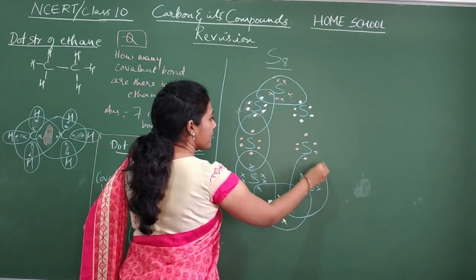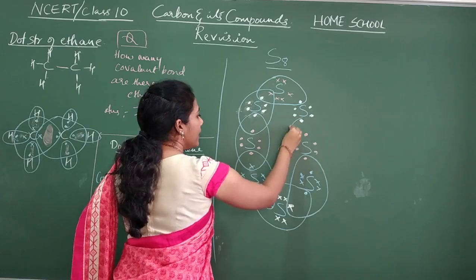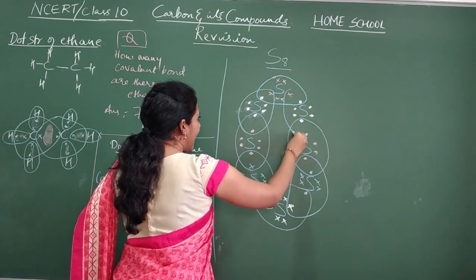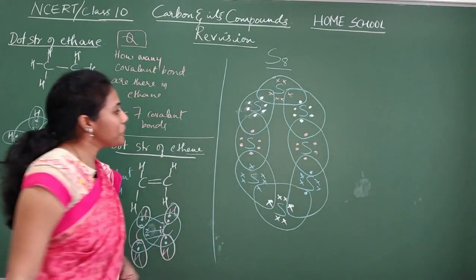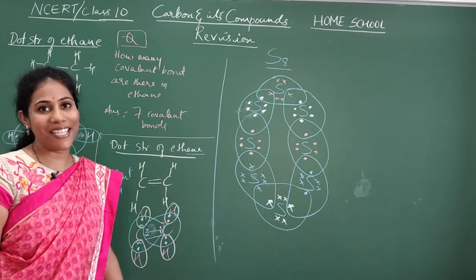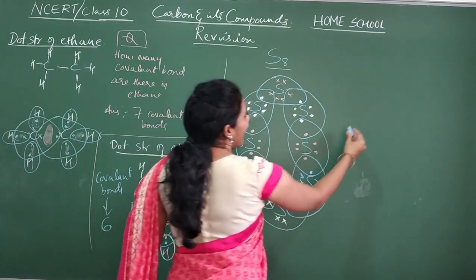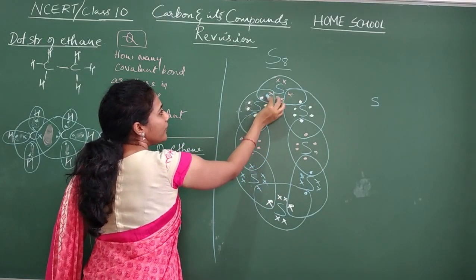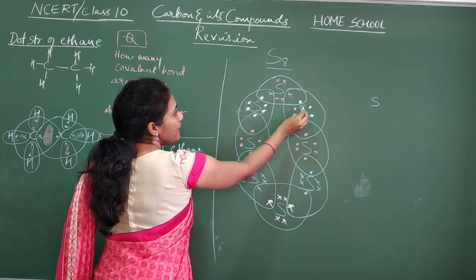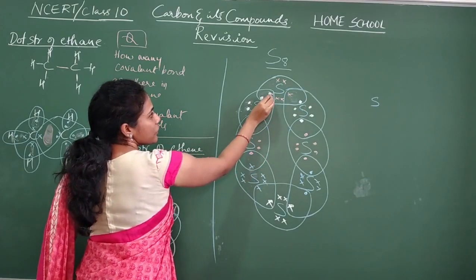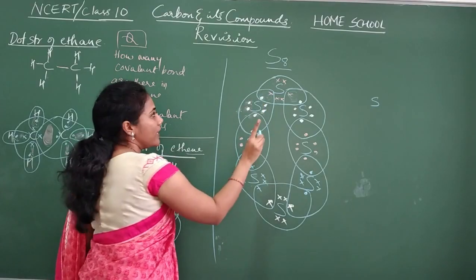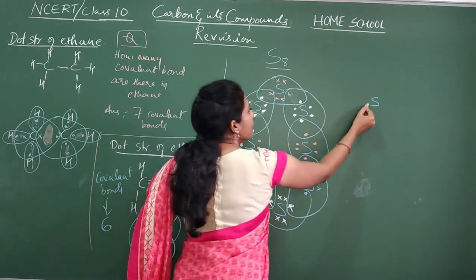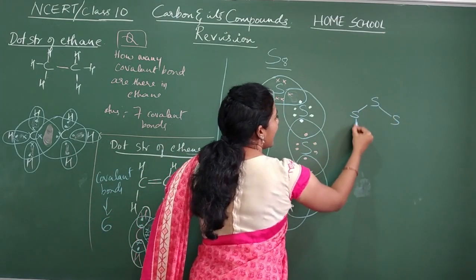Okay, see like this sulfur, and coming to this sulfur it will be like this. Coming to this sulfur, it has to be like this. Okay, so this is the dot structure for S8. Okay, and now if you have to put the bonds, what will happen? Sulfur is making a single bond with this neighbor, and it is also making a single bond with this neighbor. This shared area includes 2 electrons, that means 1 bond. So 1 bond with both the neighbors they are making.